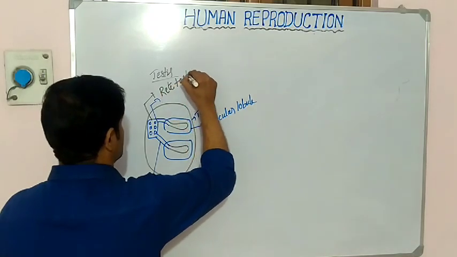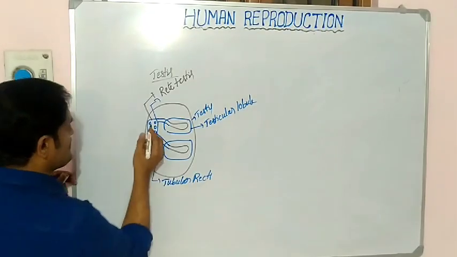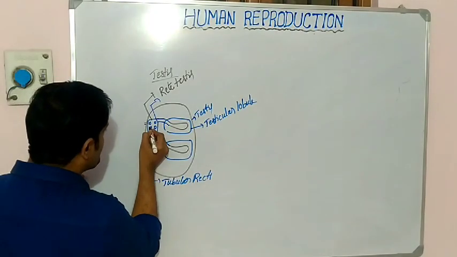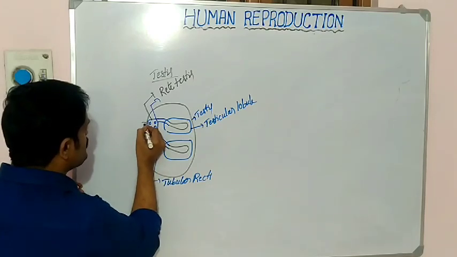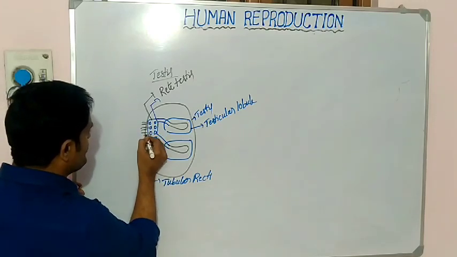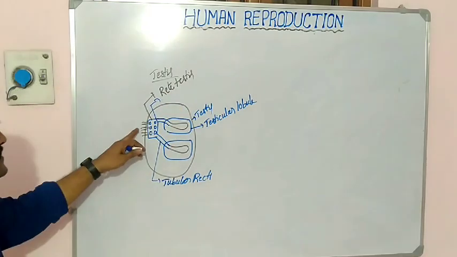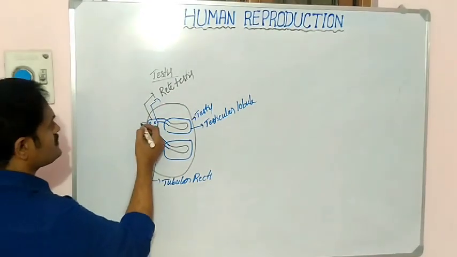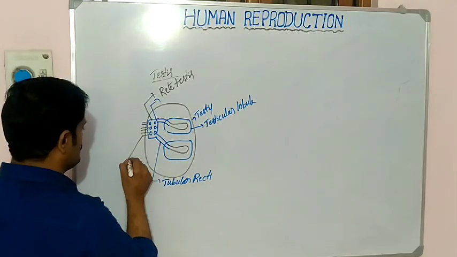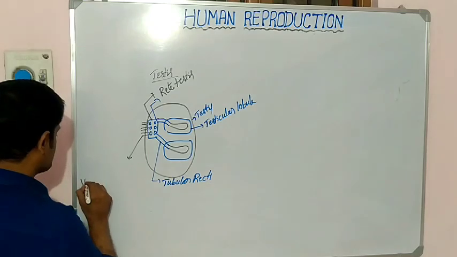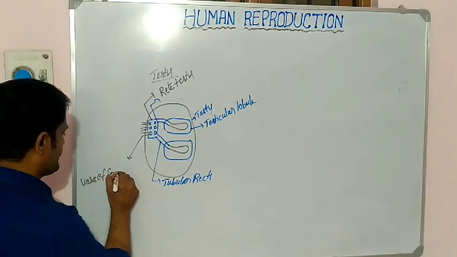From the rete testis, some tubes come out like this. Each of these tubes forms one tube, and these tube-like arrangements are called vasa efferentia.